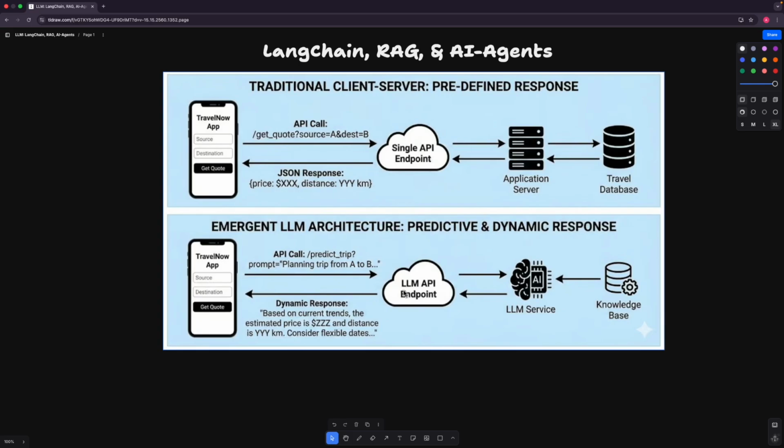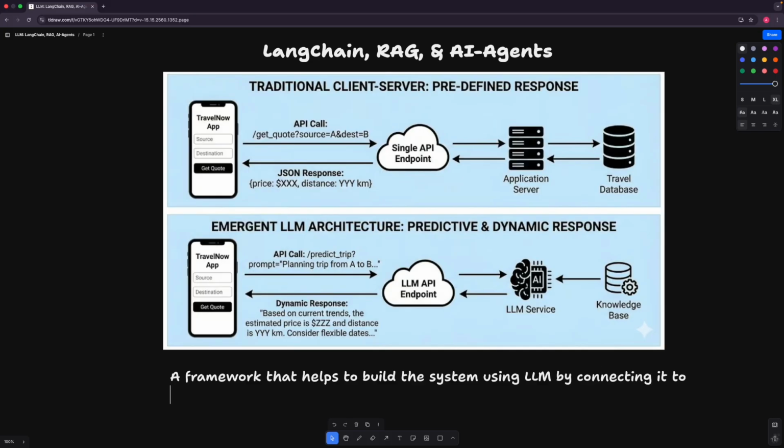So now when we combine these two systems, that is the traditional client-server architecture with the emergent LLM architecture, that gives rise to LangChain. Okay, so if we go ahead with the definition of LangChain, it's nothing but a framework that helps to build systems using LLMs by connecting them to external data, tools or systems.